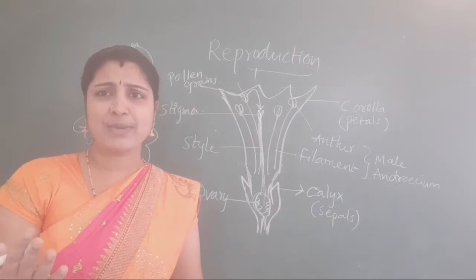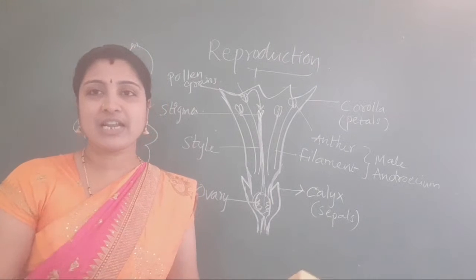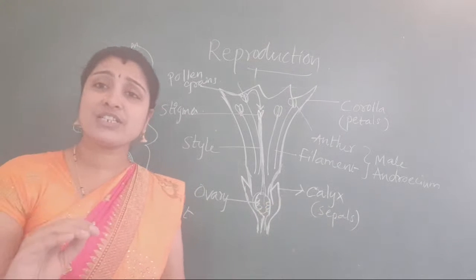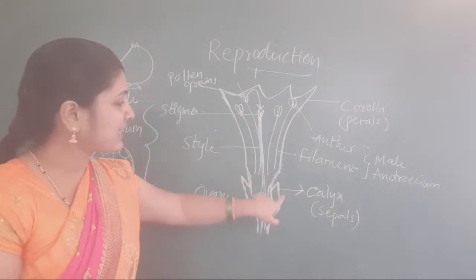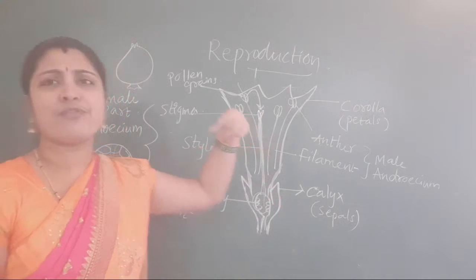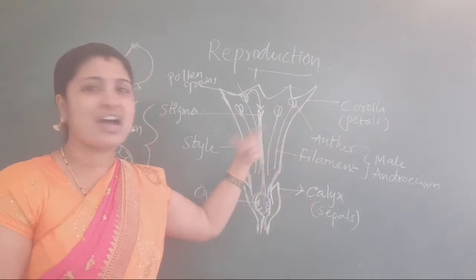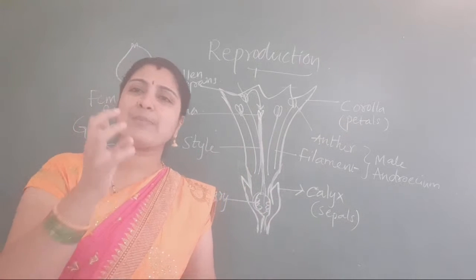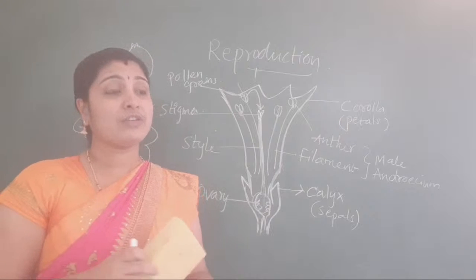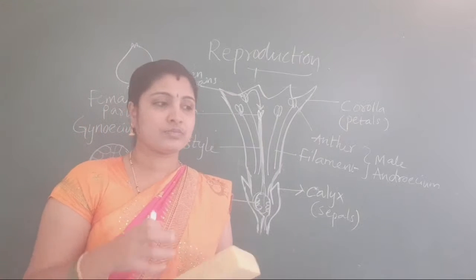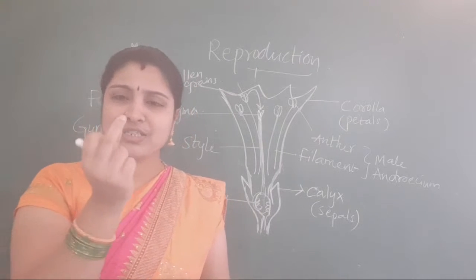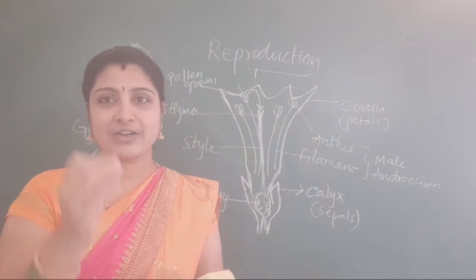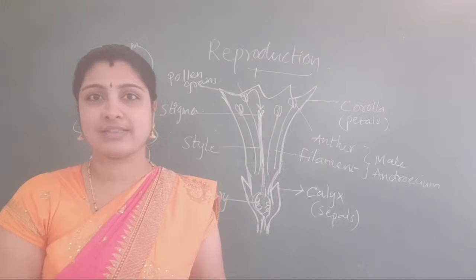After fertilization, ovary will change to fruit, ovules will change to seeds. Remaining this calyx, corolla, these all fall off. Means they become drier. Sometimes if you take any fruits, you can observe the dried corolla present on the back side.